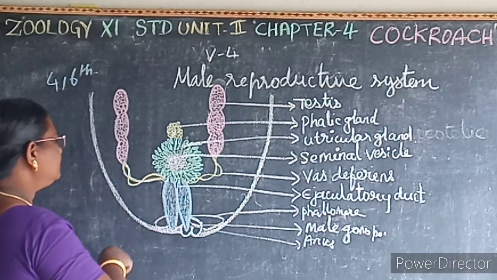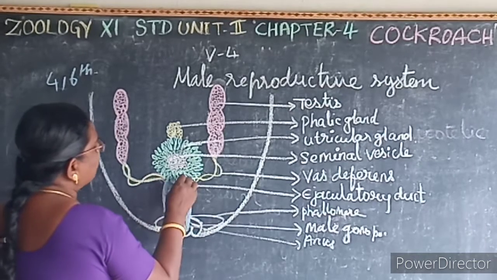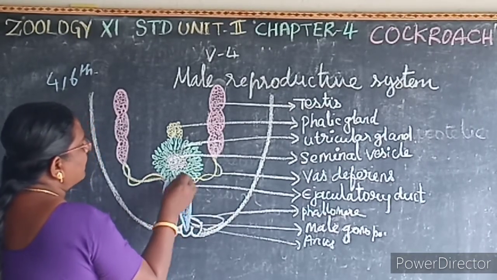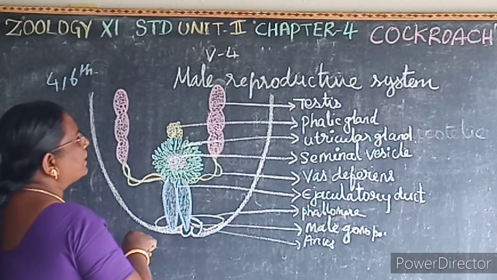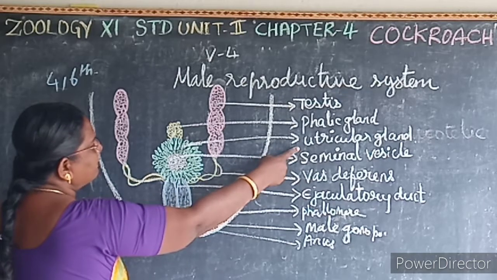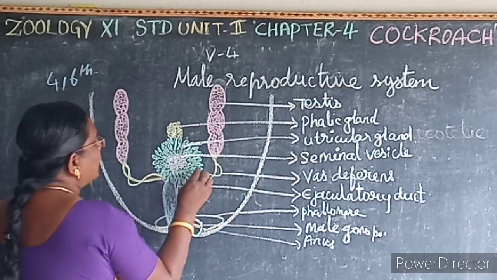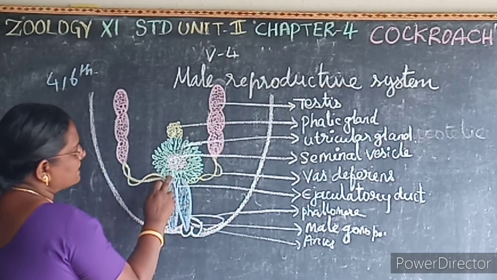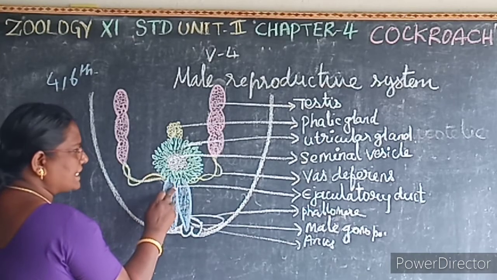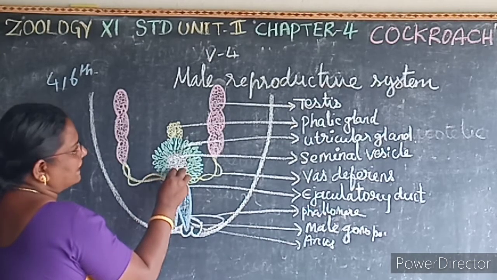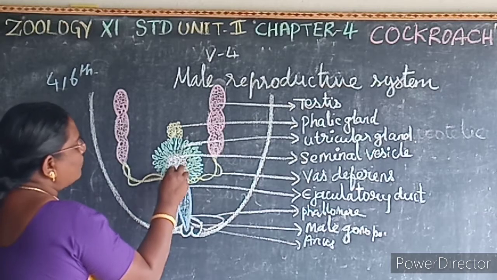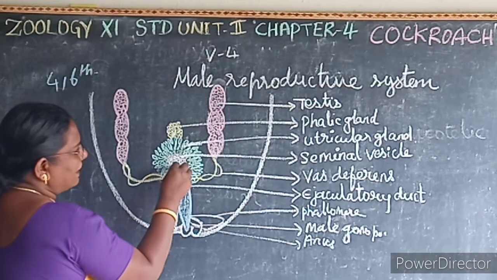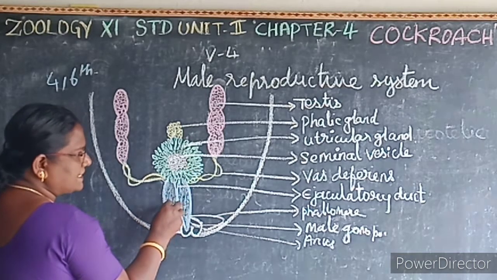So here, this mushroom shaped gland, the green color one, the mushroom shaped gland or the utricular gland, lies anteriorly to the ejaculatory tract, which is present on the anterior surface of the ejaculatory tract. The seminal vesicle lies ventral to the ejaculatory tract.